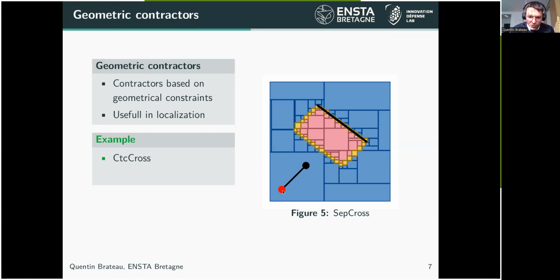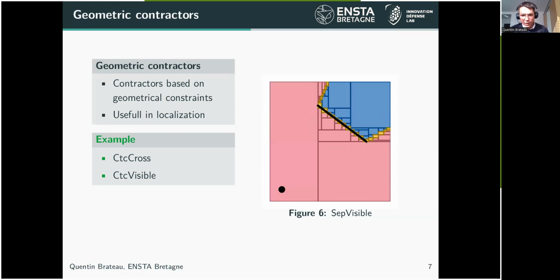If there is a robot on the red dot, a measurement segment represented in black, and an obstacle segment in black here, the set of all possible positions for the red dot such that the two segments will cross each other is the pink set, and the set of possible positions for the red dot such that the two segments will not cross is the blue set. So that's the separator on the cross constraint, or the contractor on the cross constraint. That's an example of a geometric contractor.